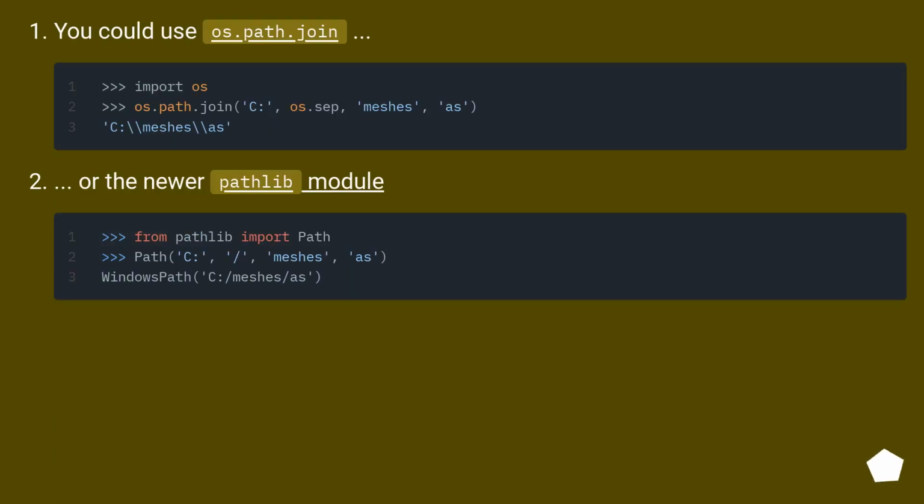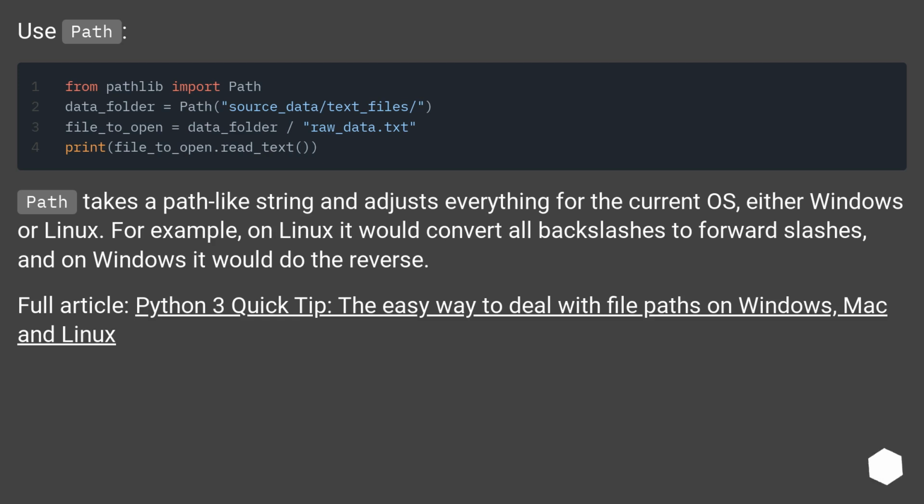You could use os.path.join or the newer pathlib module. Use Path.